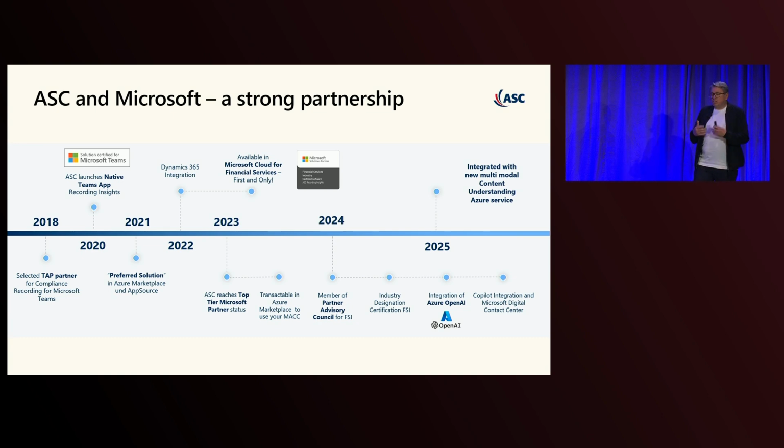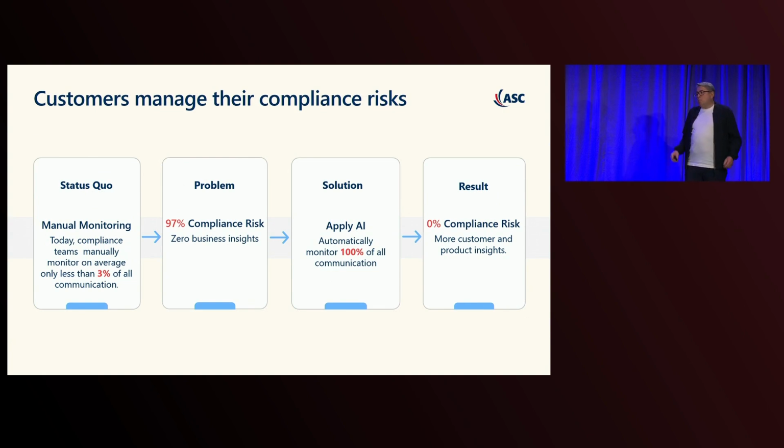And this gave us the chance to easily add new features for Microsoft, like, for example, we are certified for the Microsoft Cloud for Financial Services. We added OpenAI use cases already in early 2024. We implemented a Copilot integration. And now we integrated with the new multimodal Content Understanding Azure service. So let's see on the next page the main problems of our customers.